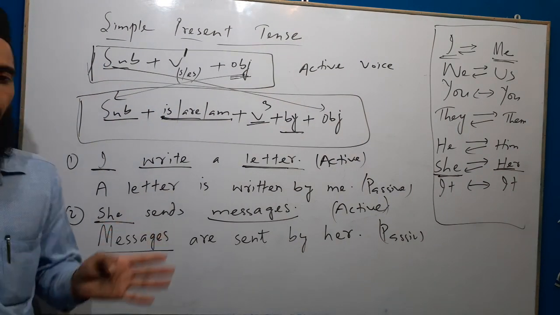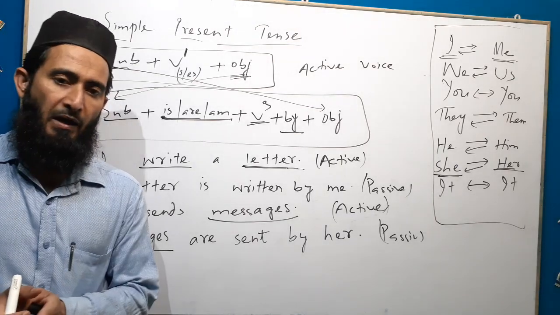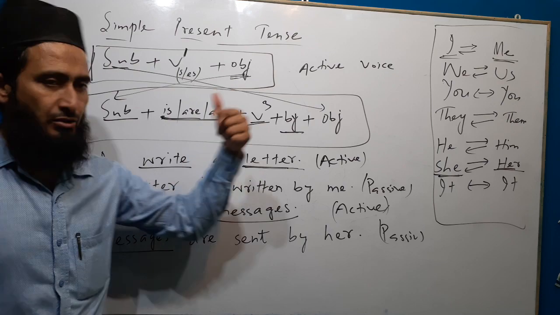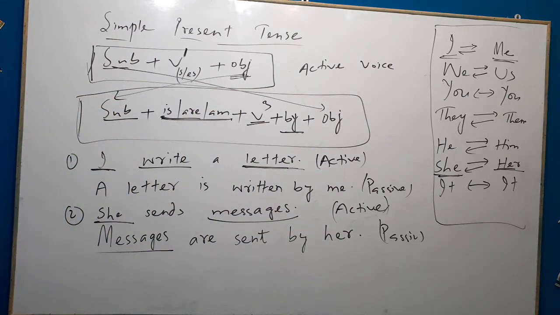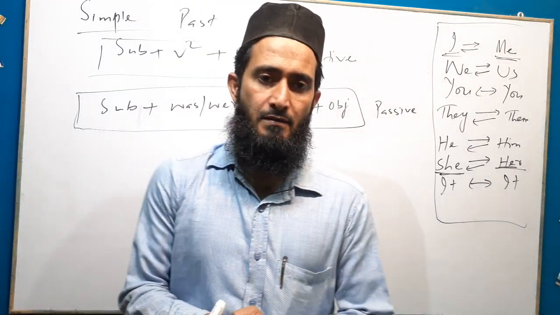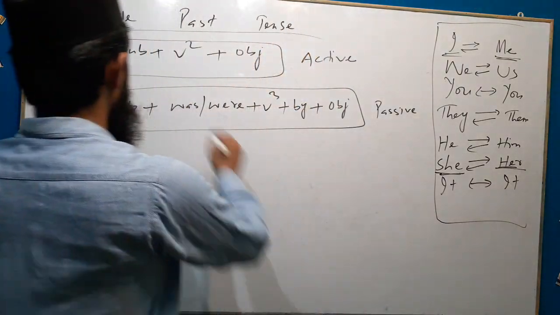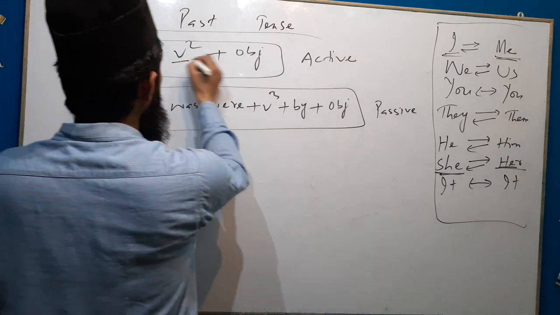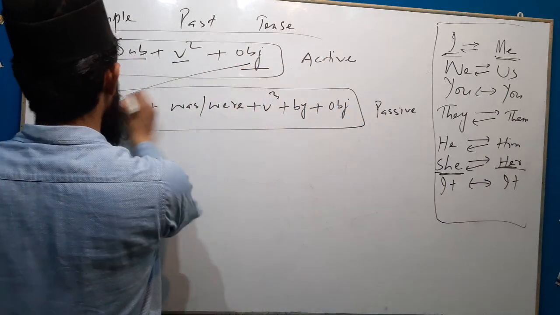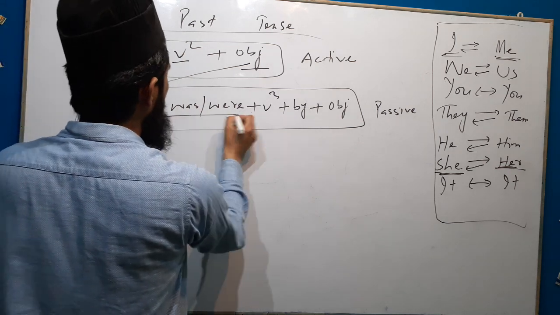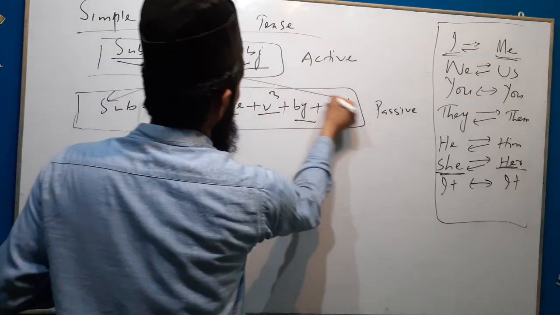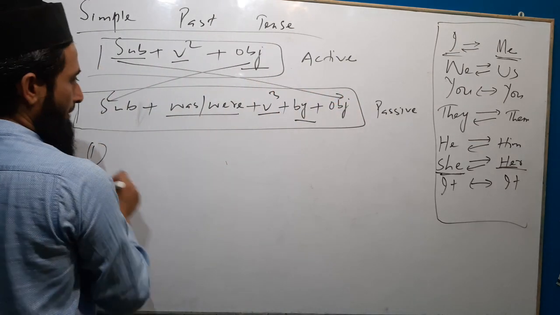Now we will see how we will change the active voice of simple past into passive voice. Passive of simple past tense. The structure of simple past tense is subject plus V2 plus object. This is active. We will just change object into subject, then helping verb was or were, then third form of the verb, by. The subject is changed into object. We will take some examples.